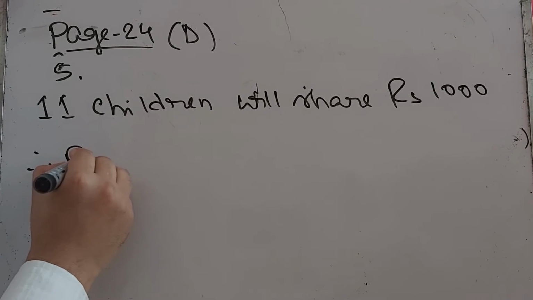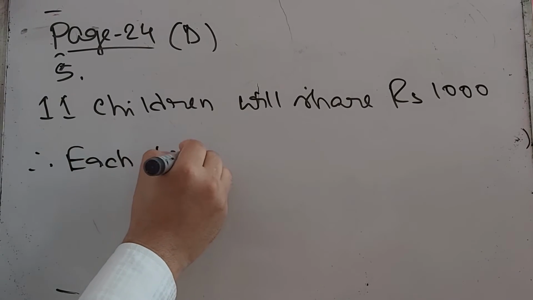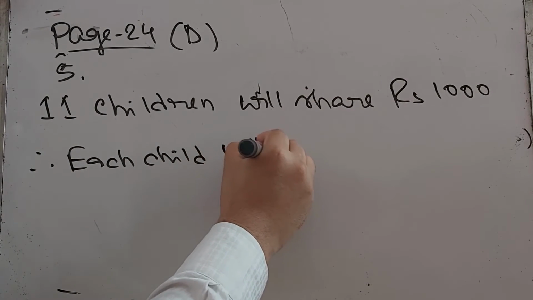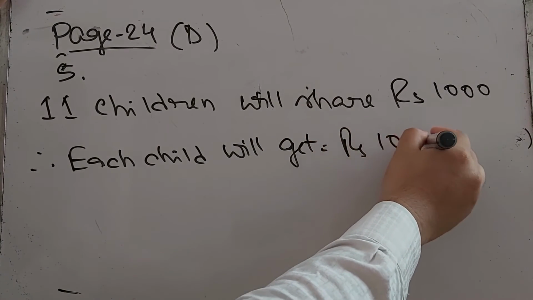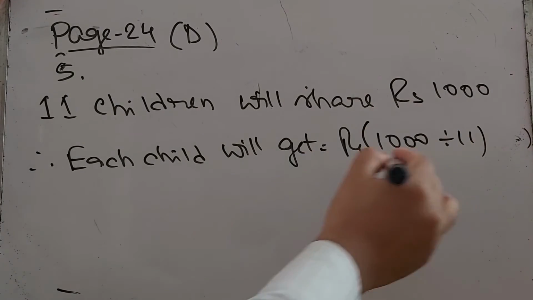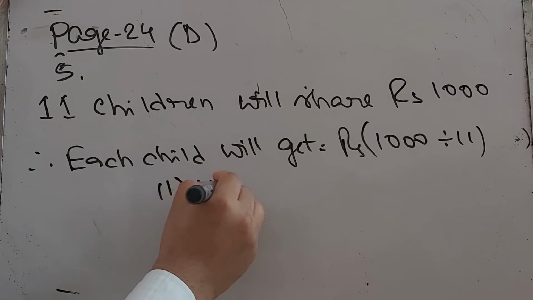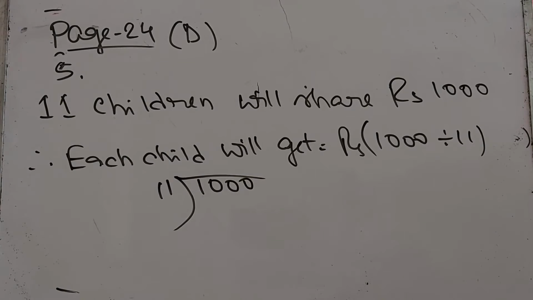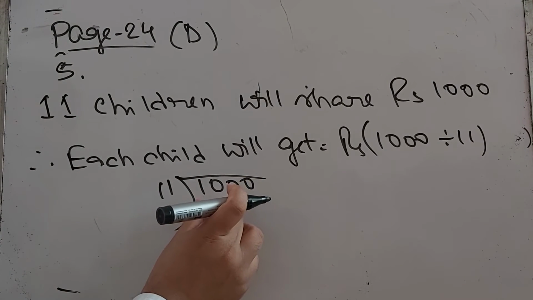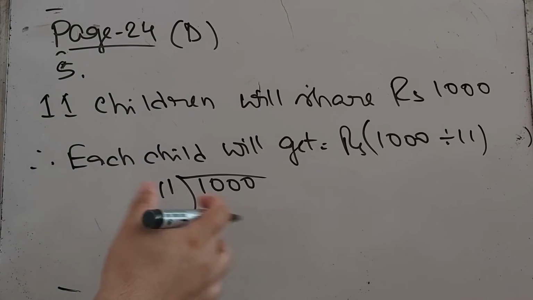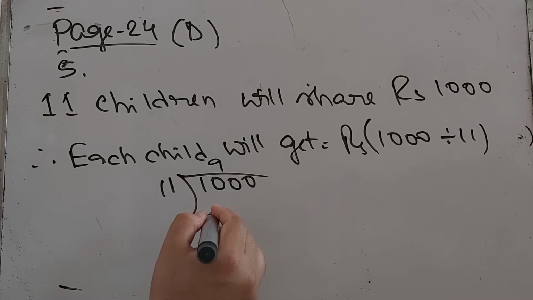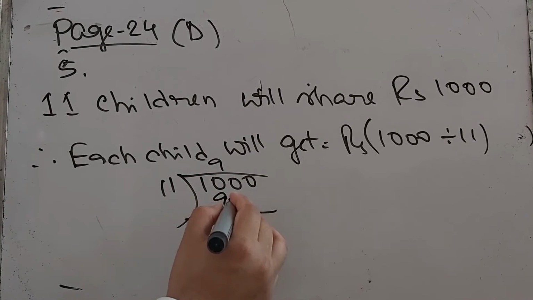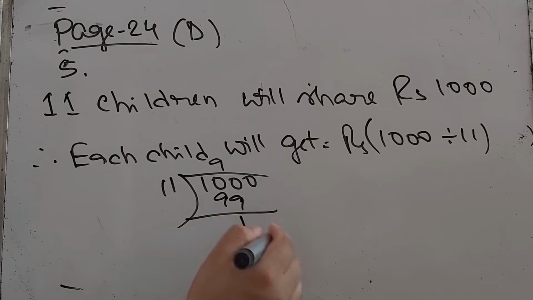Therefore each child will get rupees 1,000 divided by 11. Now we have to divide 1,000 by 11. So first we cannot take the 2 digits because 10 is not divisible by 11. So we have to take 3 digits. So 100 divided by 11, that means 11 times 9, that is 99. So now remainder is 1.